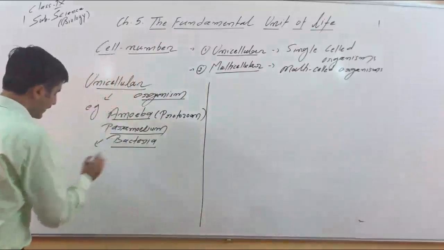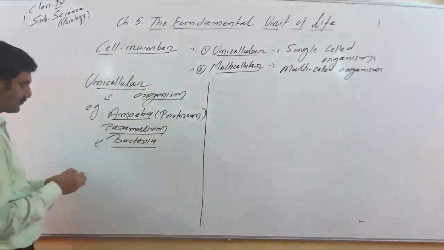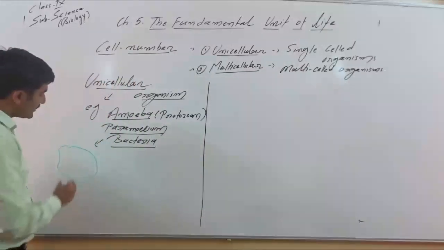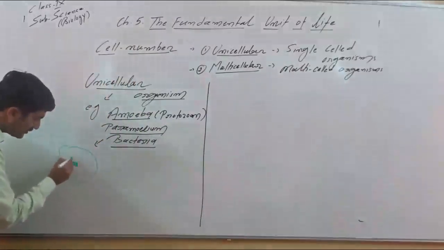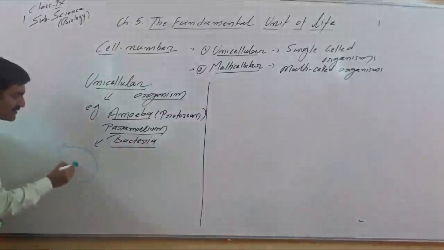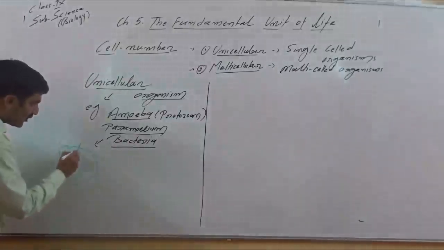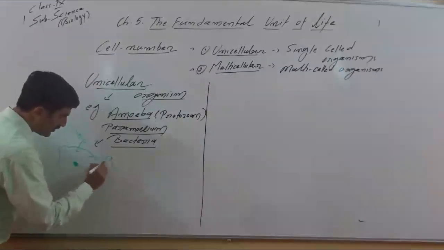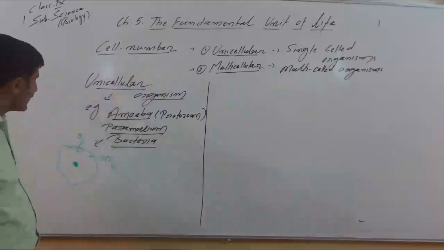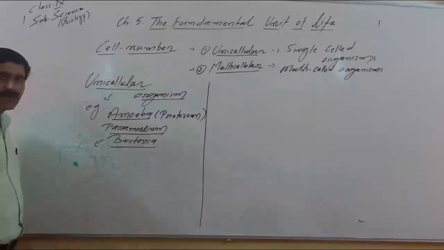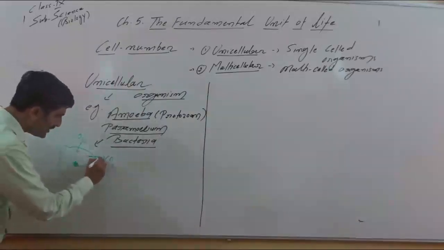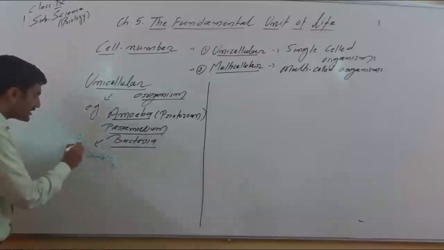So if we take the example of amoeba and try to understand. All of you know amoeba is an irregular shape unicellular organism. If we look into this, this is made up of a single cell. But if we talk about respiration, all of you know that the plasma membrane or cell membrane of the cell helps amoeba to carry out the exchange of gases, or helps in movement of gases across the membrane, means it carries out respiration. So you can understand a single cell.